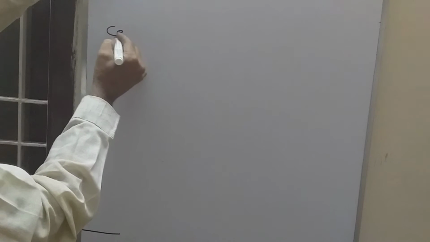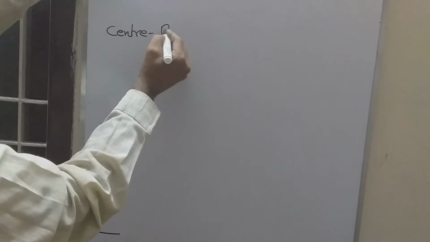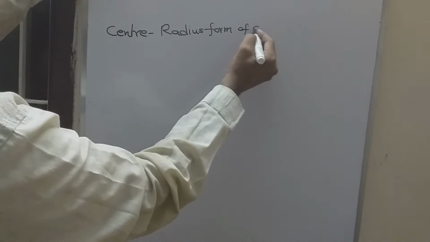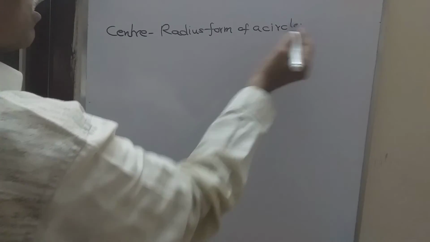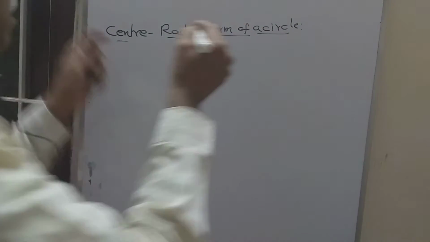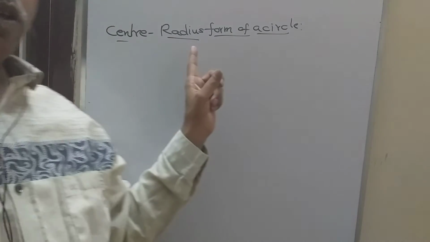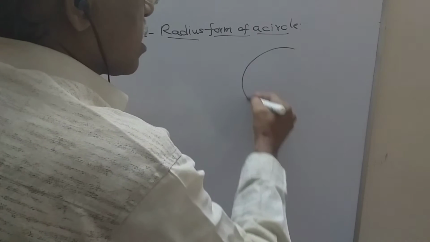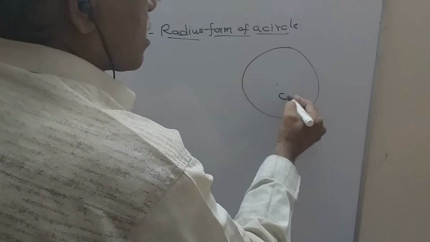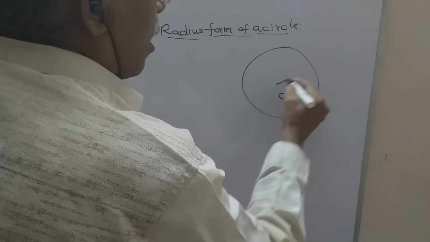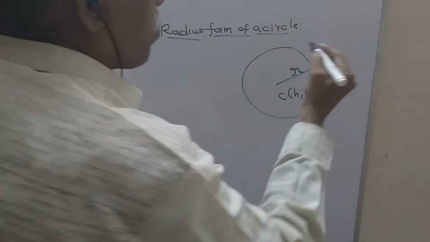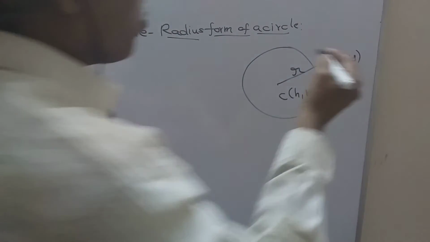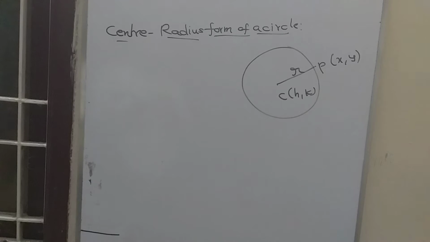First, center-radius form. Center-radius form of a circle. So what is this form? The name itself indicates. If you know the center and you know the radius, then you have to use this form. For example, this is a circle. This is the center C. The coordinates are (h, k). This is radius r. This is the moving point. Let the moving point be (x, y).